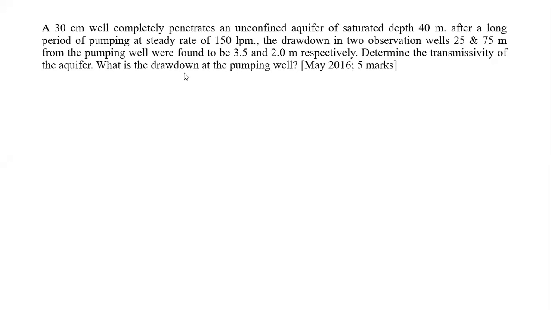It is T equals K into B. That is, transmissivity is equal to hydraulic conductivity K into the thickness. Thickness is given as 40, so we have to find out K. And along with that, they have asked what is the drawdown at the pumping well. At the same time, what could be the magnitude of the drawdown, that is SW, in the pumping well.